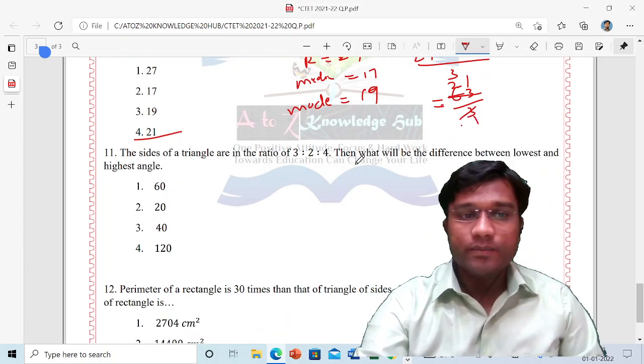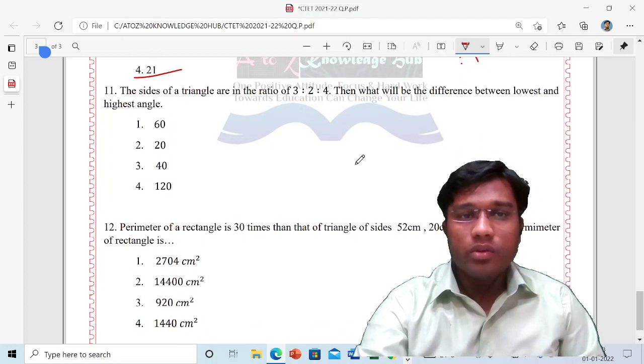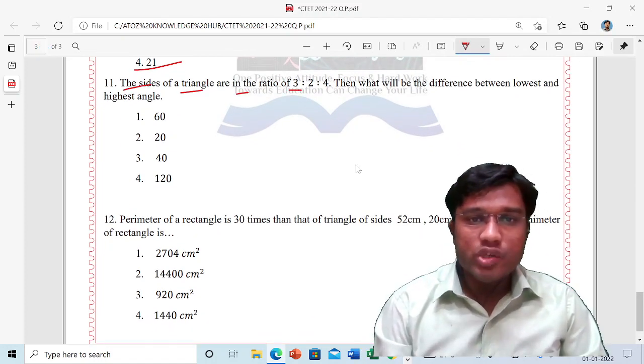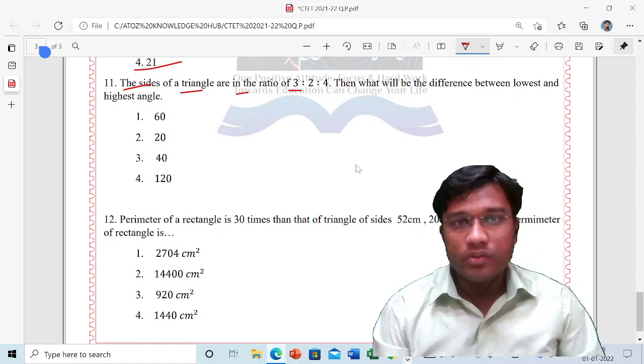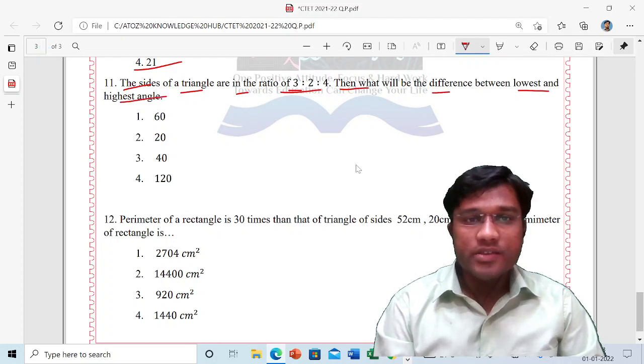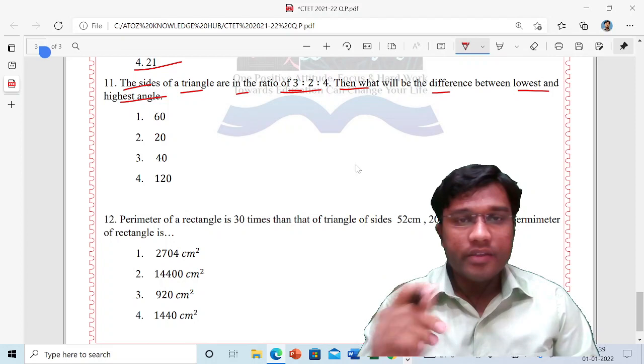Now without wasting time, we'll move to the next question. So we'll see what is the next question here. See how the question is very easy. Let's see how easy it is. The sides of a triangle are in the ratio 3:2:4. These are the three sides of a triangle. What will be the difference between the lowest and highest angle? So you have to find the lowest and highest angle, then subtract them, then you will get the answer.